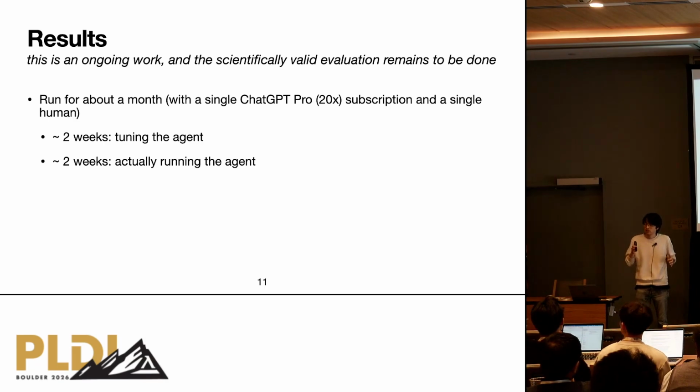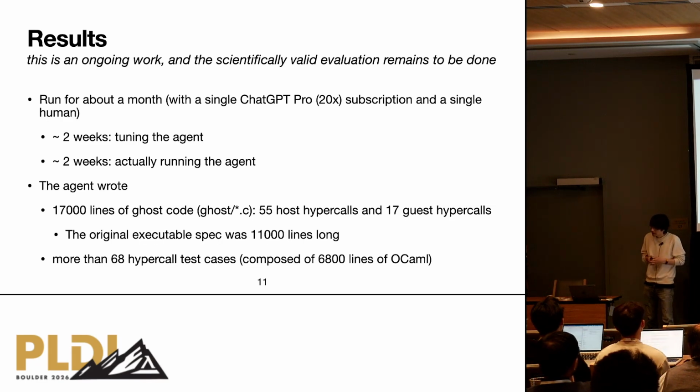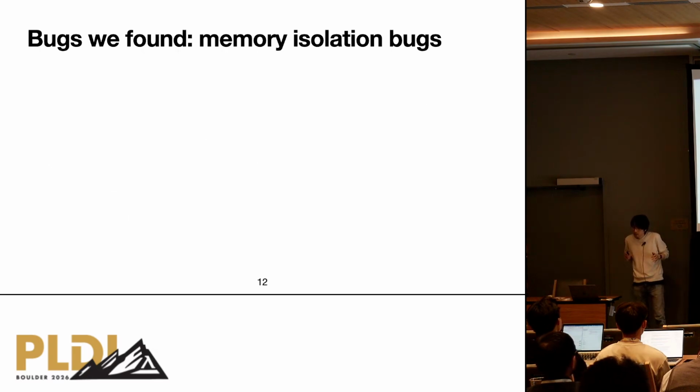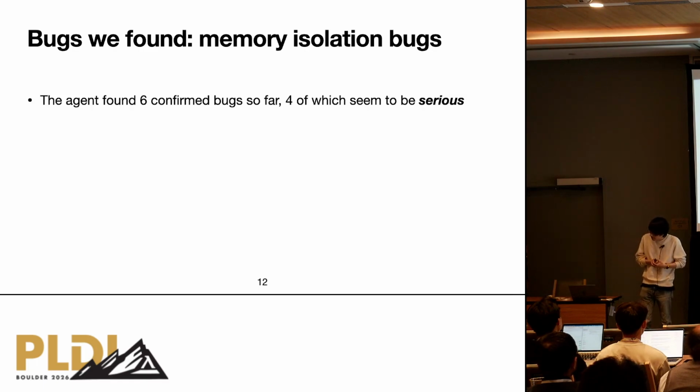After that, we ran the agent autonomously for about 2 weeks. In the end, the agent wrote 1,000 lines of ghost code and some hypercall test cases. More interestingly, it could find interesting bugs in pKVM. So far, the agent found 6 confirmed bugs, 4 of which seem to be serious, and everything has already been fixed by Google developers.